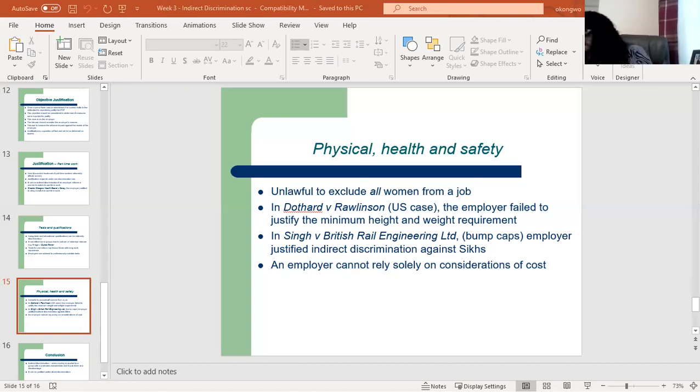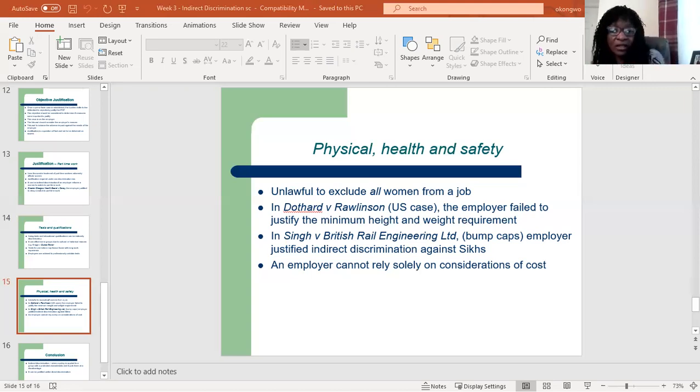Right, so an employer seeking to justify a discriminatory PCP cannot rely solely on considerations of cost, but it can put cost into the balance, together with other justifications if there are any. He can't just say, oh, it's cheaper for us to do this. That cannot be allowed. He cannot justify it based on that.